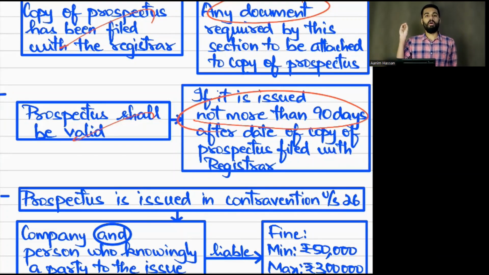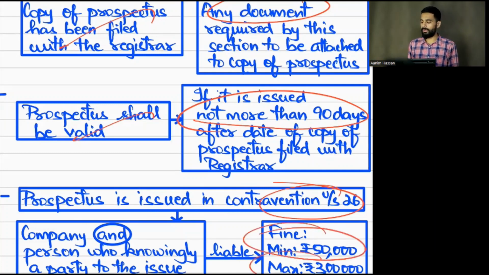A public company has to issue its prospectus not more than 90 days. Yes. And if the prospectus provisions of this section have been contravened, then what to do? Minimum 50,000, maximum 3 lakhs. For whom? For the company and every person who knowingly is a party to the issue.